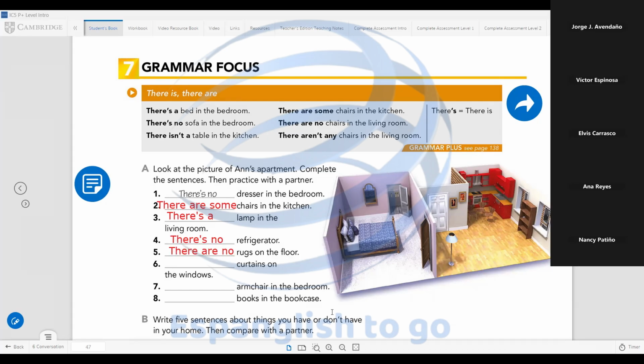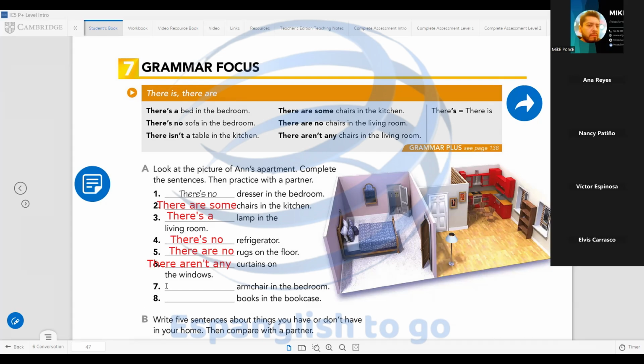Thank you. You're welcome. Nancy, number 6. "There are no curtains on the windows." Okay, perfect. We have another possibility here, which is there aren't. There aren't any curtains on the windows. Perfect. Victor, 7.